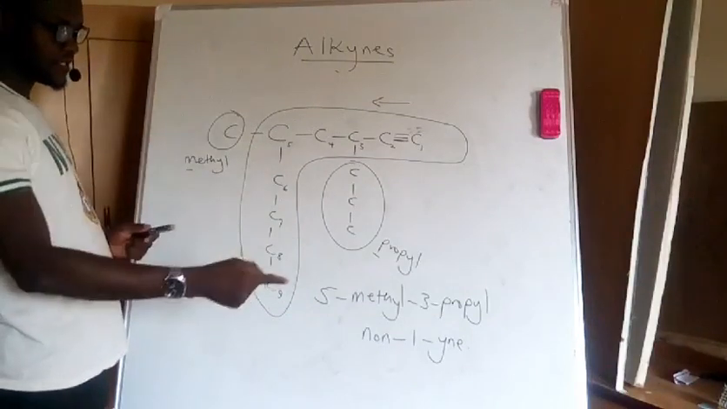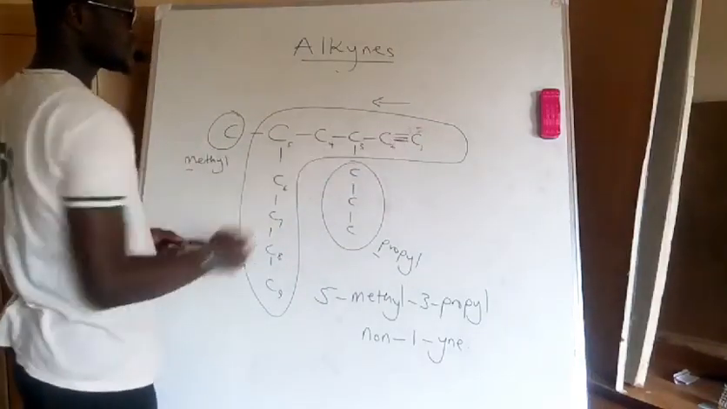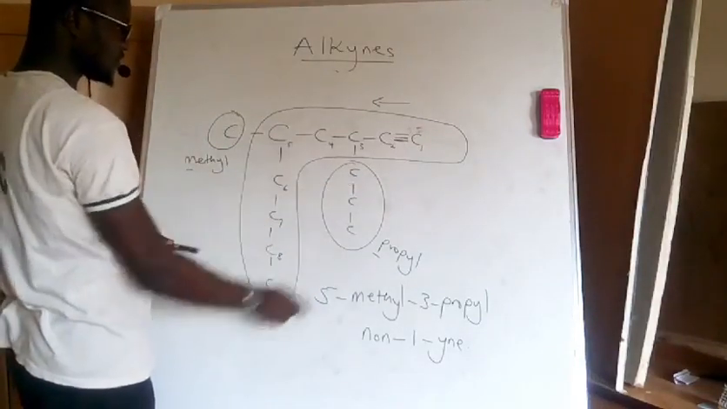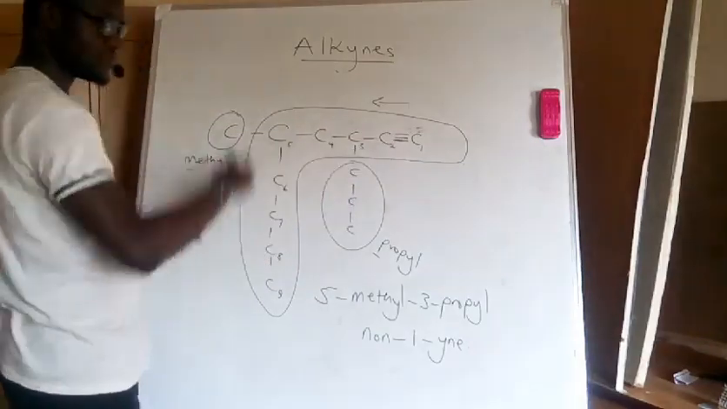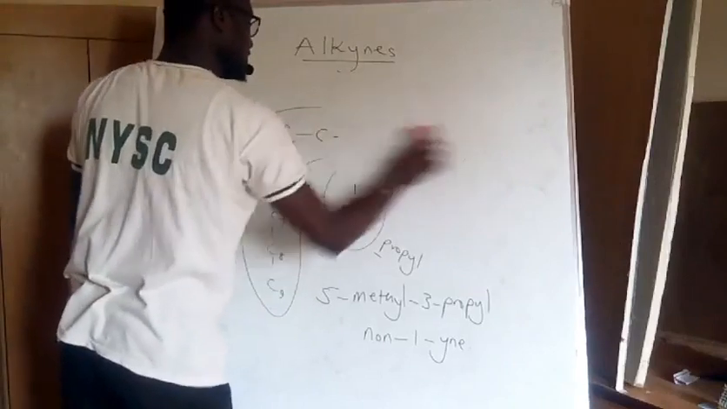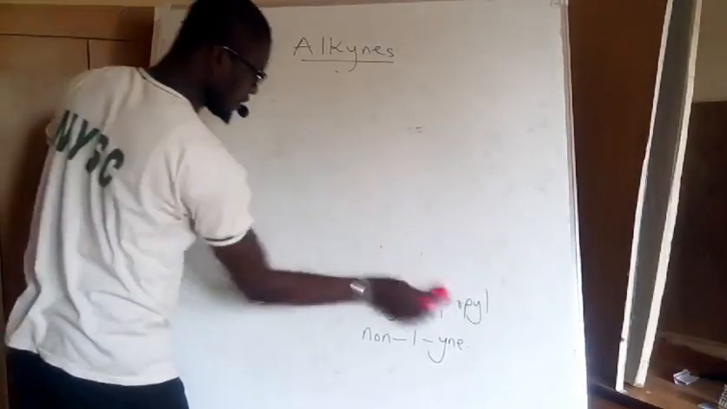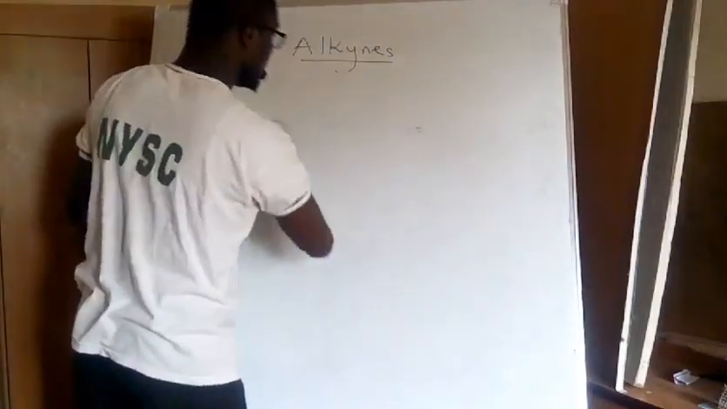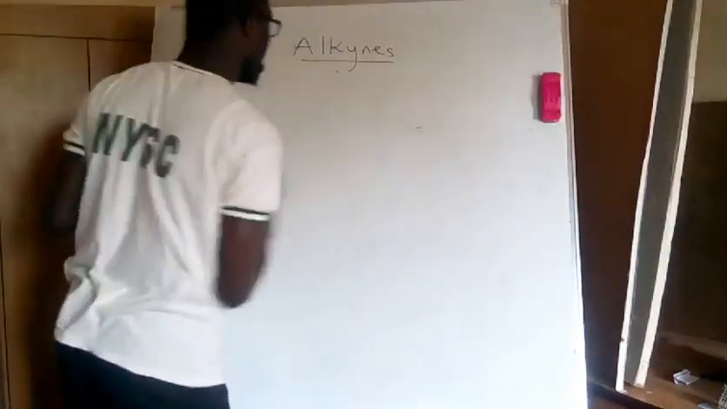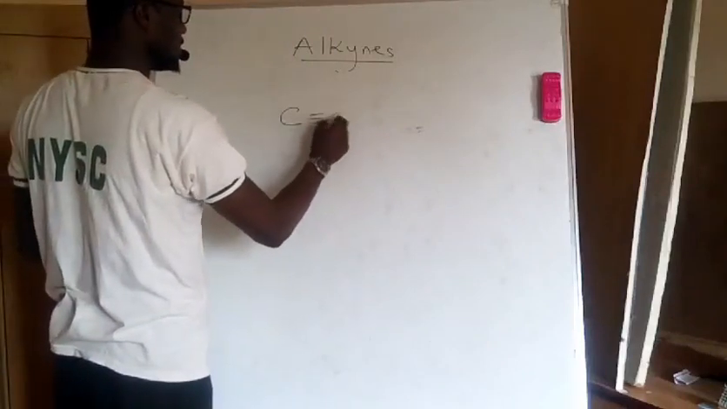We follow the longest chain, but we must make sure that the longest chain contains the functional group. We cannot take the longest chain and accept our functional group in a different chain. It's not possible to name it that way. Let's look at one more example. Let's say we have something like this.